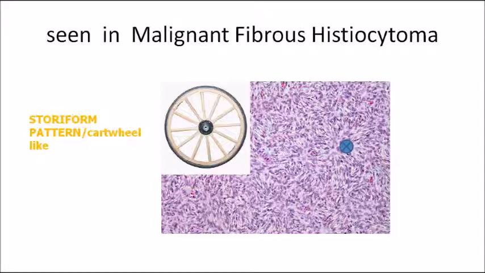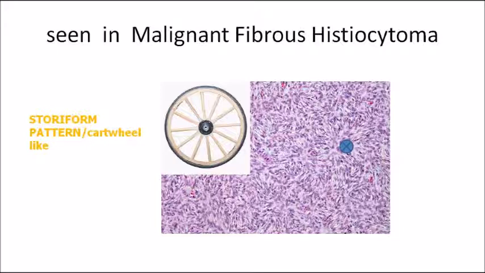So can you see in that image I have shown one circle, a blue color circle. So the arrangement of the cells are around that circle. Okay, in a cartwheel form. Okay, so that cartwheel arrangement. So in the same pattern arrangement is shown everywhere in that particular image. So this is the classical histology picture, storiform pattern seen in malignant fibrous histiocytoma. So I have given that cartwheel or small blue color circle in the center for you people to understand, okay, clearly.